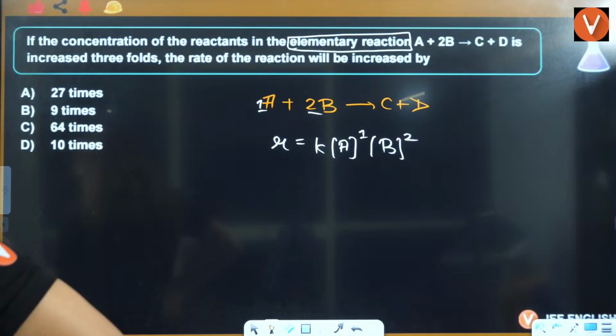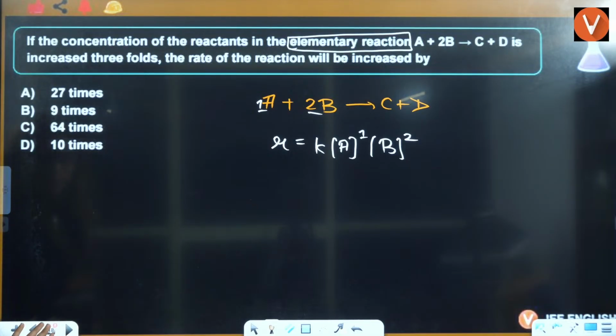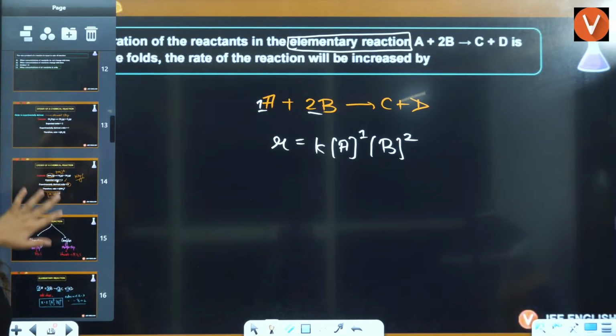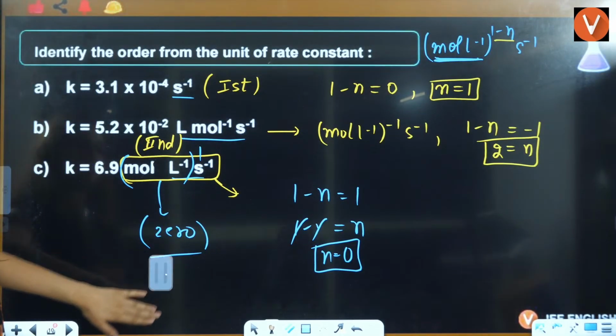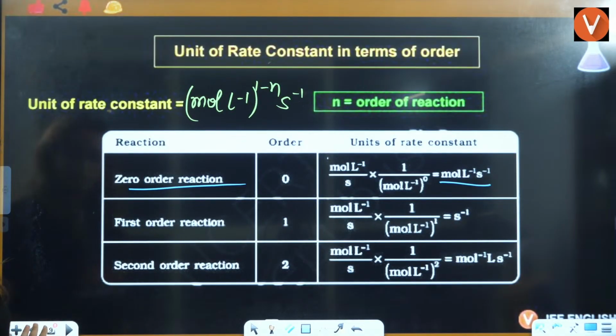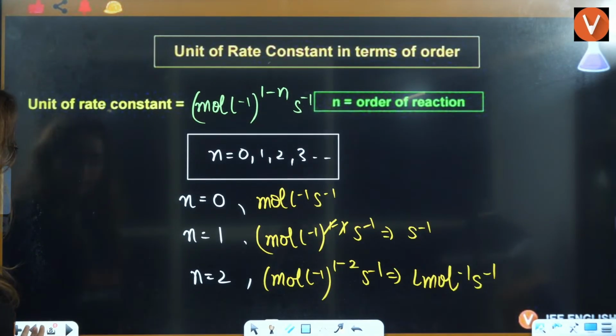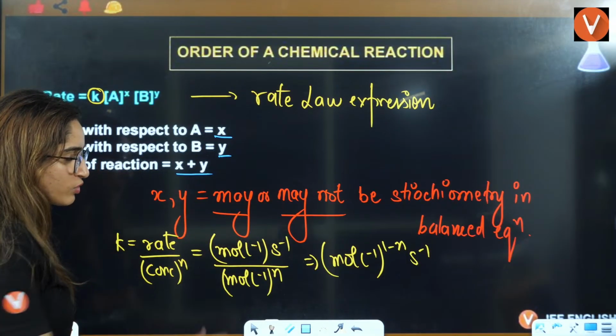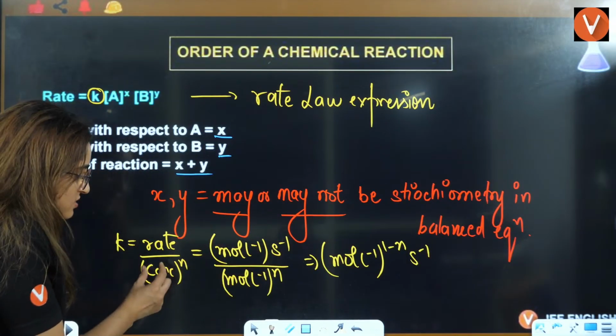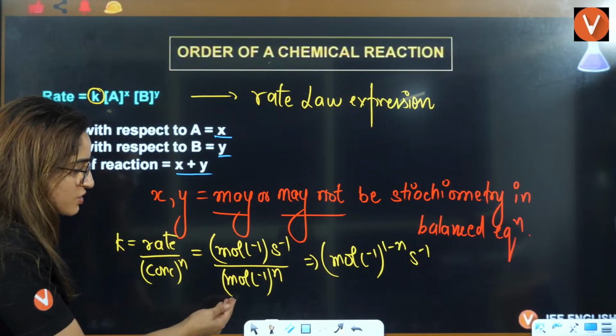Why are the concentration units changed, ma'am? Beta, tell me where the concentration units are changing. You can see the concentration units are mole per liter only. I have even derived it for you. Rate is concentration by time, and this is concentration raised to n, concentration in mole per liter.